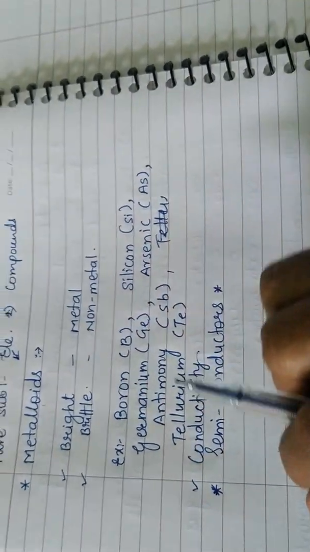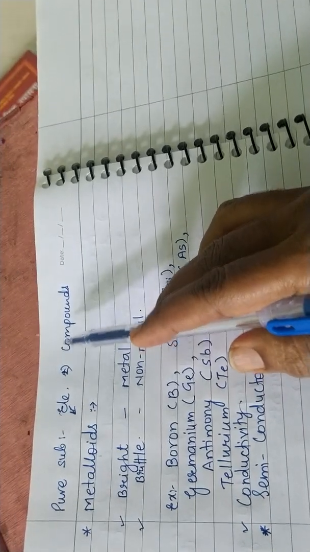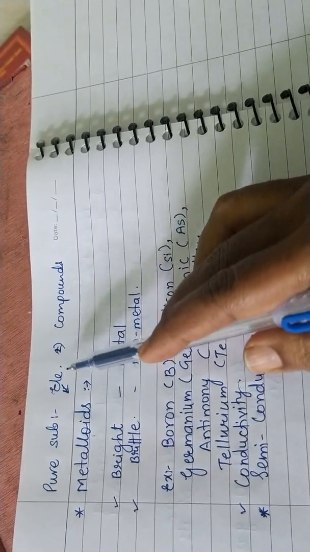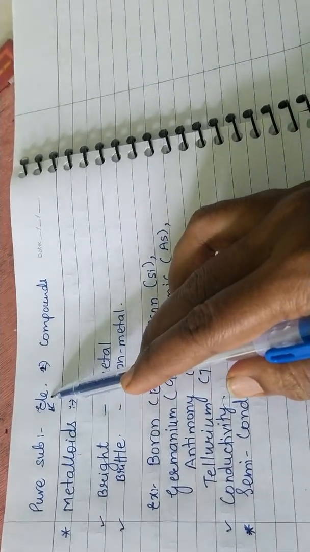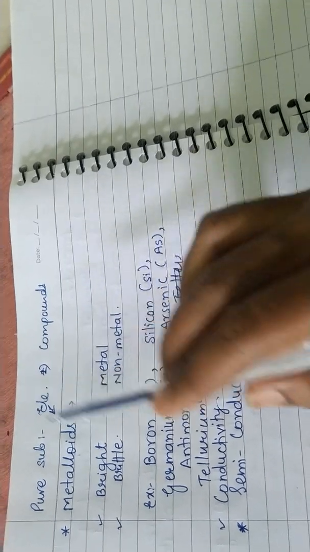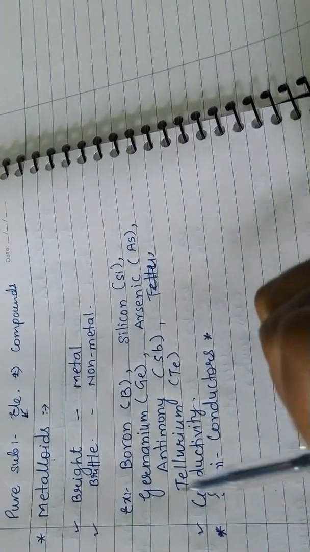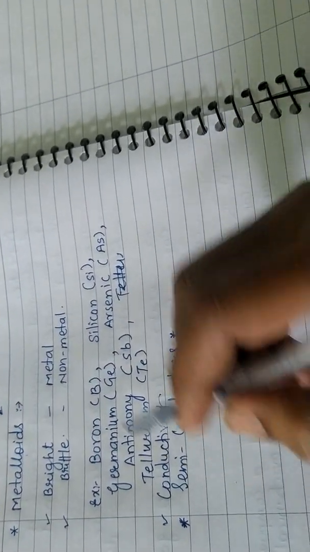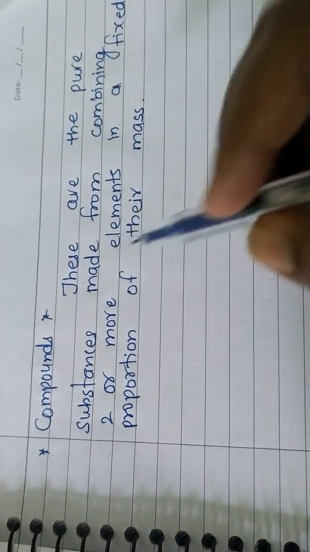So this was all about metalloids, and now we will start with our next part, compounds. All the things like metals, non-metals and metalloids were about elements. Now the next part is compounds. We will discuss what compounds are and their properties. Students, now let us talk about compounds.